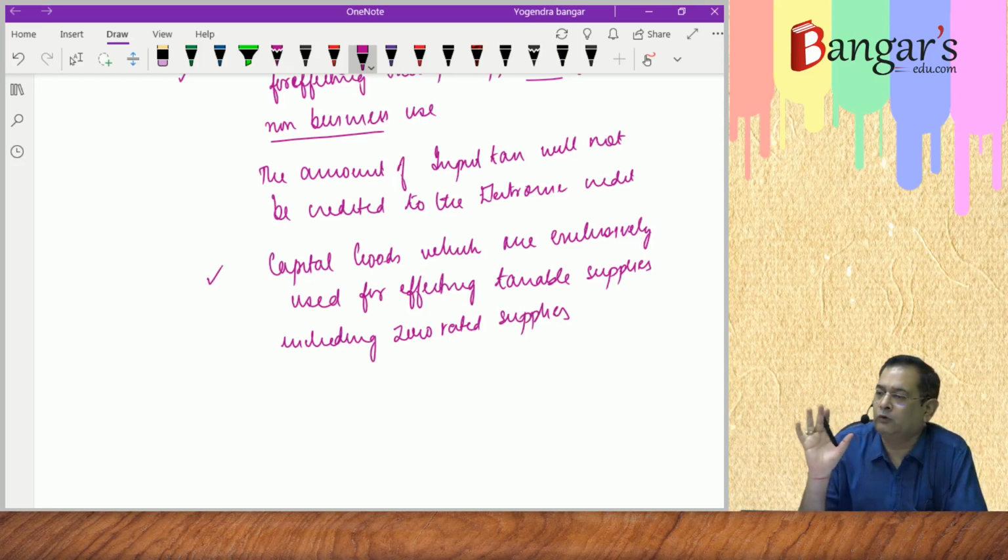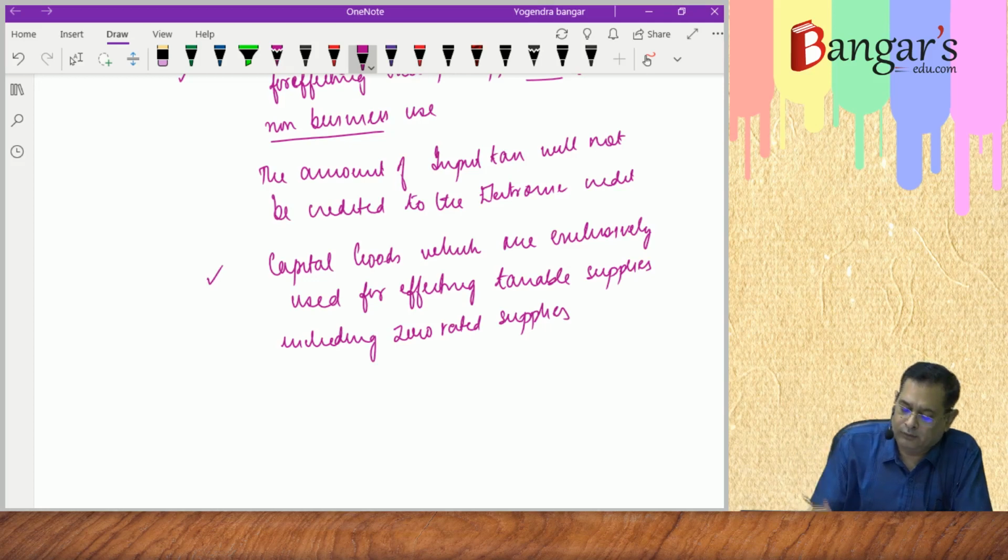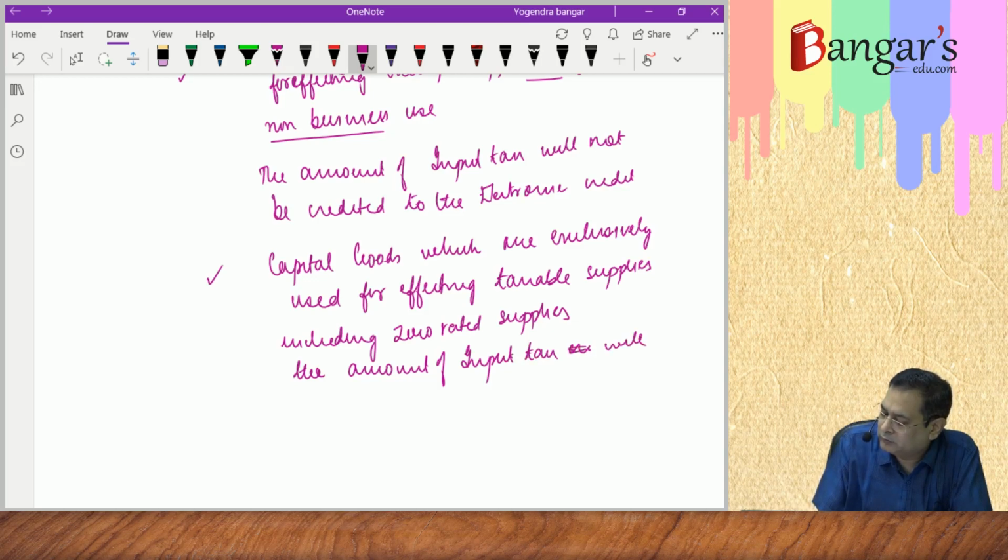So if we are using the capital goods exclusively for effecting the taxable supplies, including the zero rated supplies, the amount of input tax credit will be credited to the electronic credit ledger.